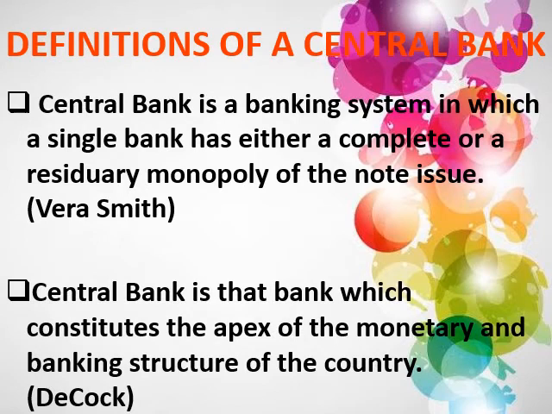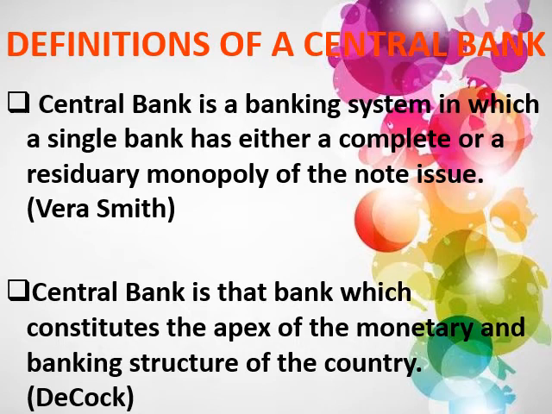Now, there are two definitions given on your screen, and first we will see the definition given by Vera Smith. Vera Smith says that central bank is a banking system in which a single bank has either a complete or a residuary monopoly of the note issue. So here one function of central bank is quite clearly given, that a central bank is that banking system where a single bank gets the authority to issue notes.